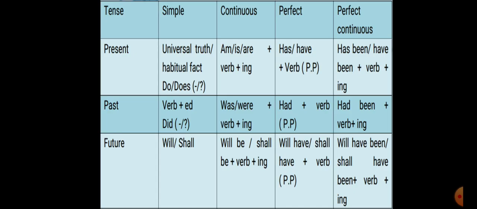Great. So, you can see this chart also. This is a complete chart with all the formulas. You can see on the left side present, past and future, and above you can see the sub tenses: simple, continuous, perfect and perfect continuous. Okay. So, these are the 12 tenses for you.